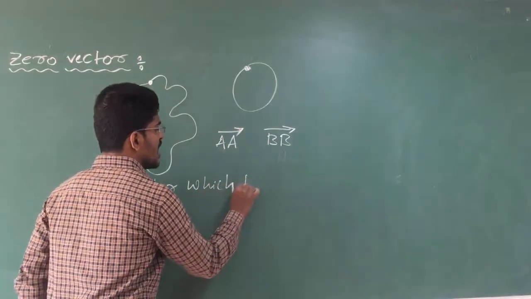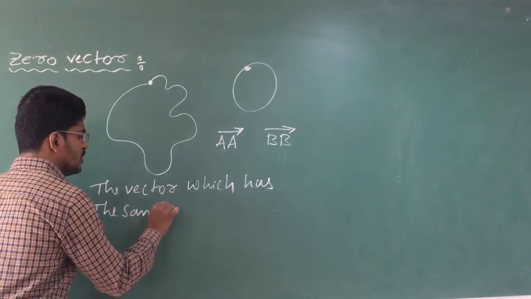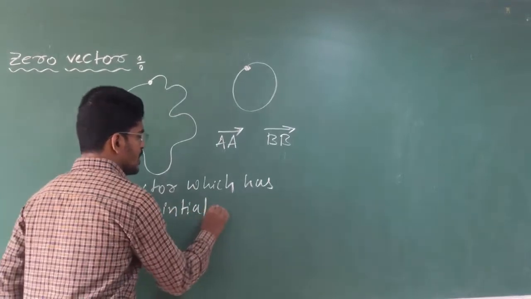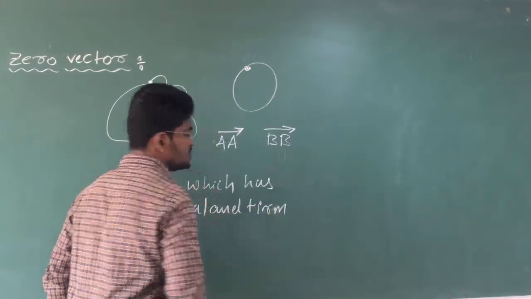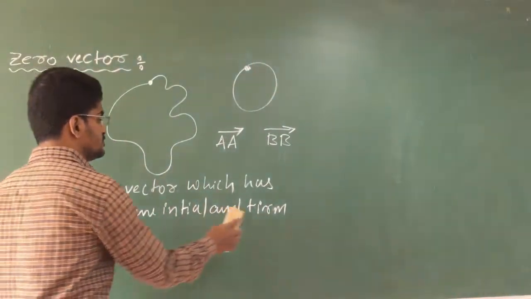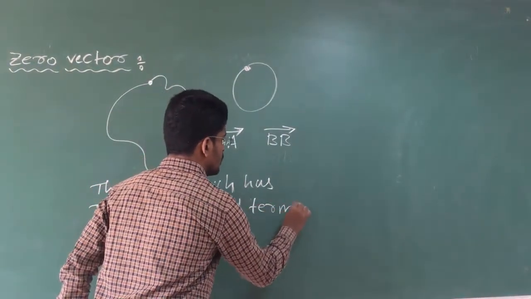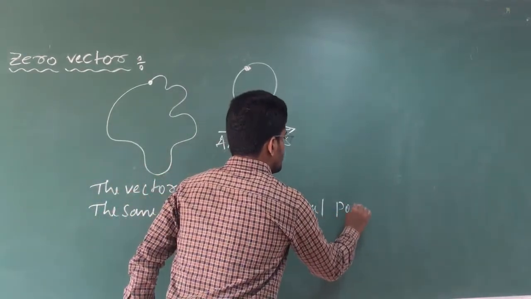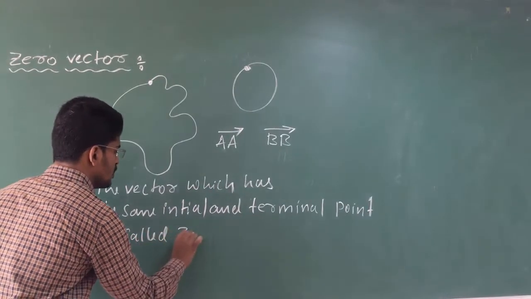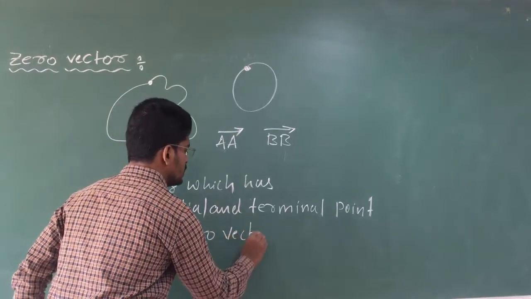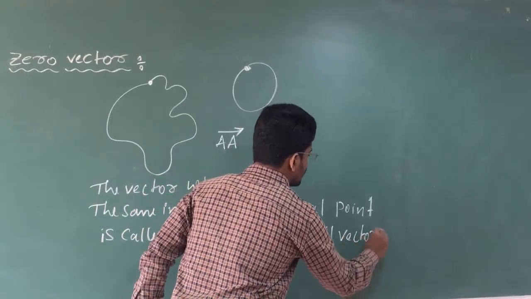So if you want to write it in words, we can write: the vector which has the same initial and terminal point is called a zero vector or null vector.